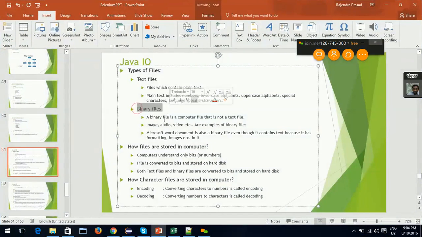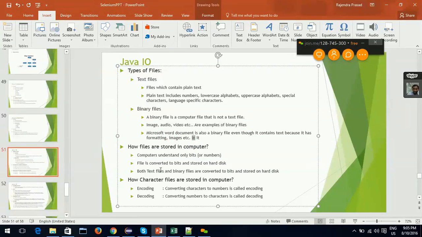Then binary files. A binary file is a computer file that is not a text file. Any file which is not a text file is called a binary file. For example, an image, audio, video, exe files, your Excel file, your Microsoft Word file, your PowerPoint, whatever which is not plain text, that is called a binary file. A Microsoft Word document is also a binary file, even though it contains text. Even though it contains text, it's still a binary file and not a text file. Why? Because it also contains formatting and images.